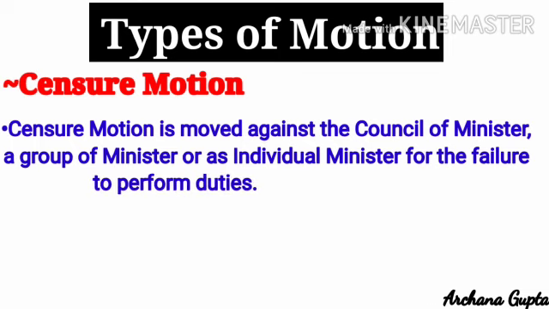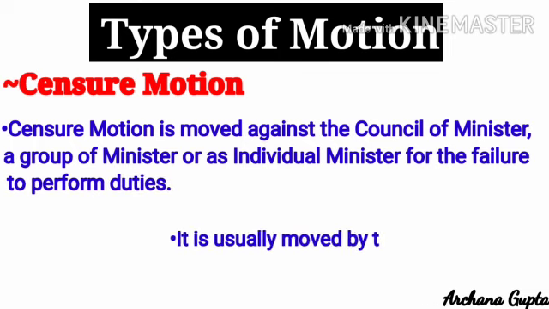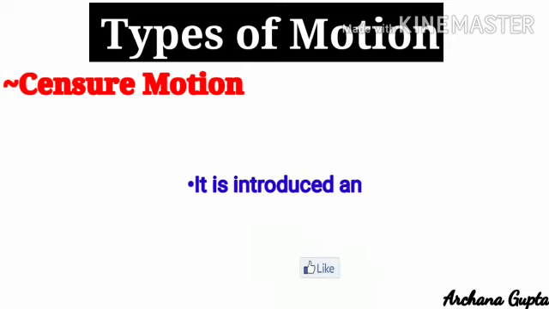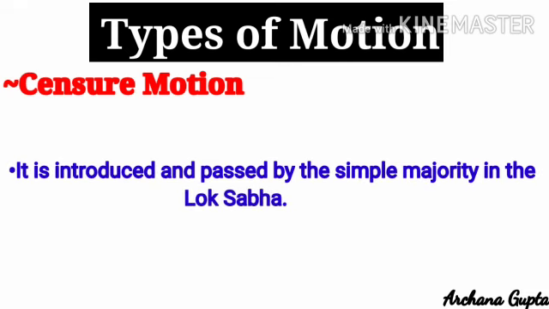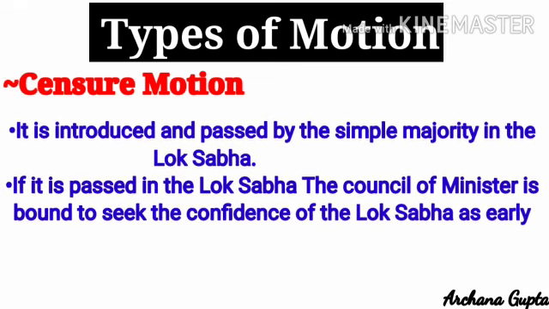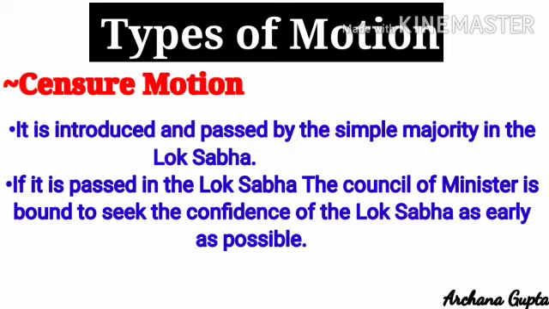The censure motion is usually moved by the opposition party against the ruling party or any of its ministers for failure to act in a certain matter. It is introduced and passed by simple majority in the Lok Sabha. If it is passed in the Lok Sabha, the Council of Ministers is bound to seek the confidence of the Lok Sabha as early as possible.